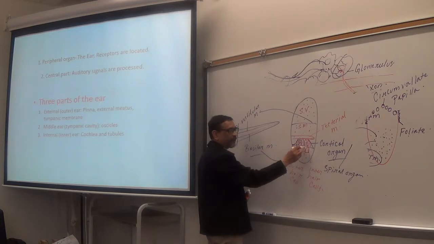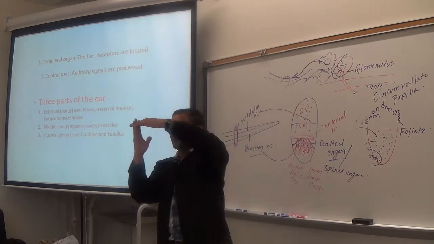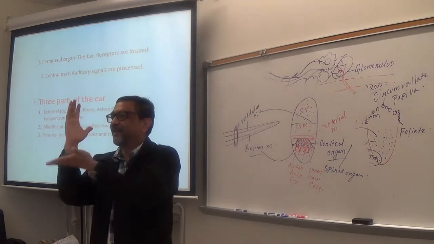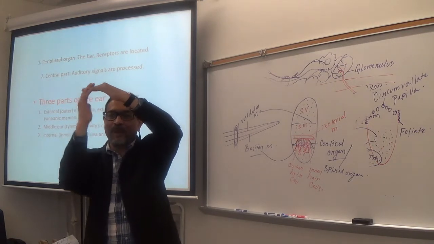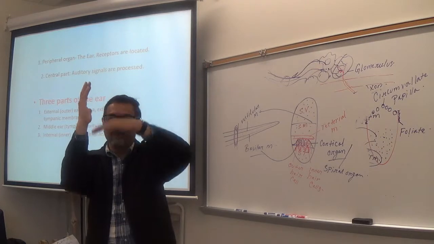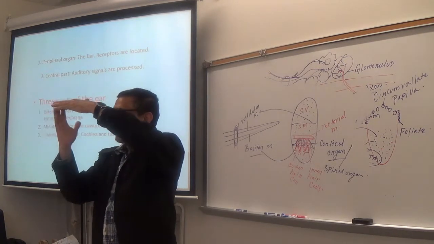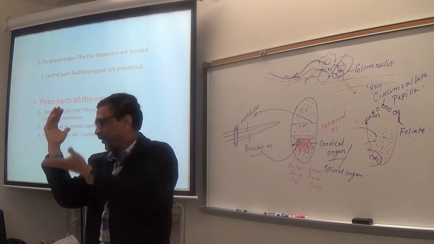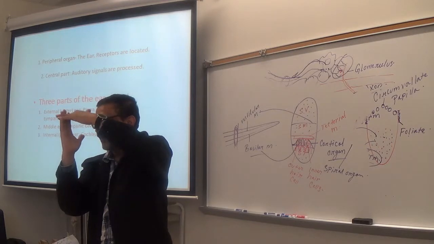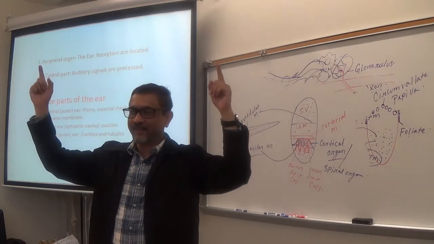So when the fluid moves here, fluid is everywhere. So when the fluid moves like this, what happens? The fluid is moving here like this. So the basilar membrane will move up and down. Make sense? Because the fluid is moving. So when the fluid moves up like this, the hair bend because of pressure. You are putting pressure from the bottom. Make sense? That will activate the hair cells.